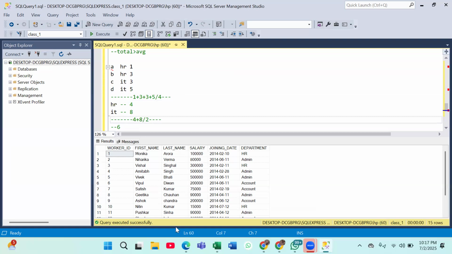What do you think? What will be the reason according to you? The average will be different. It will be 12 divided by 4, which will be 3, and here it is 6. So there is a huge difference between the averages. So why am I finding the average here and not here?